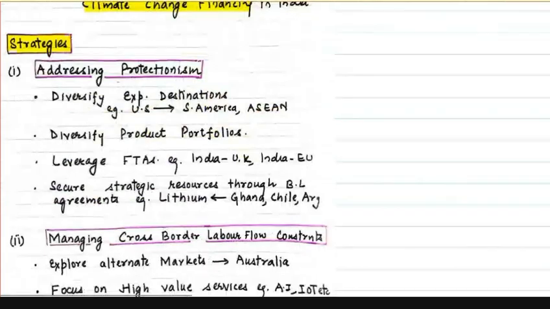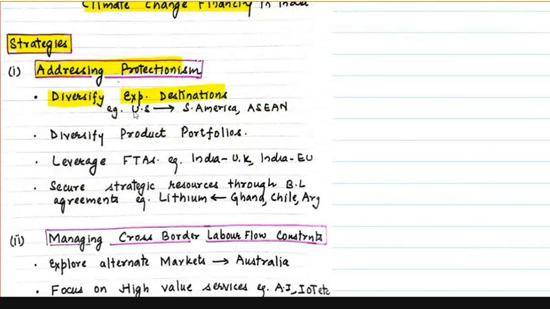Now, how can we address protectionism? First, majority of import duties on India has been imposed by US. So what we can do is we can diversify our export destinations. Instead of exporting to US, we can focus on exporting to South America. We can focus on exporting to ASEAN. We can even diversify our product portfolios. Why keep on exporting the same products again and again? Why keep on exporting textile, leather, pharmaceuticals? We can start making new products and diversify our product portfolios, so that we can create a market for our goods.